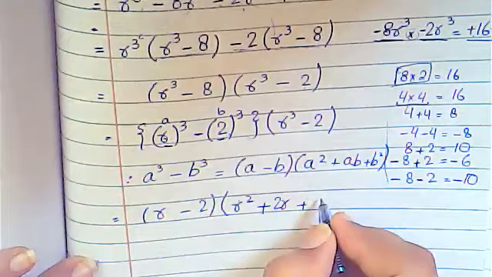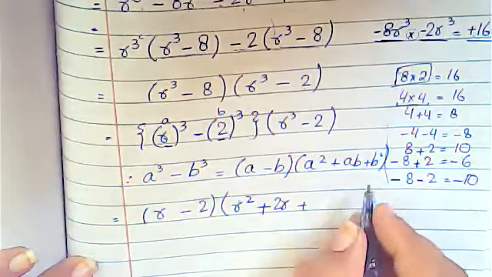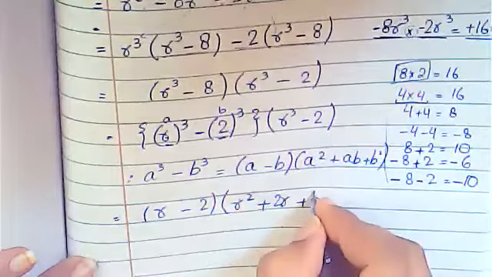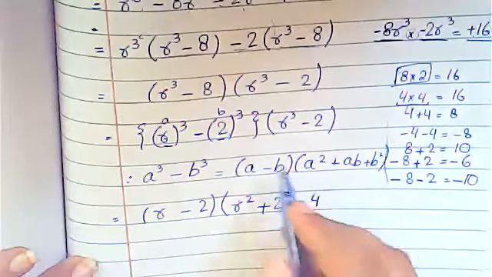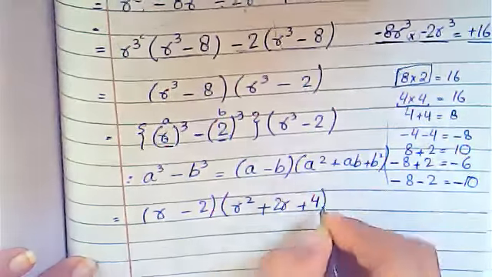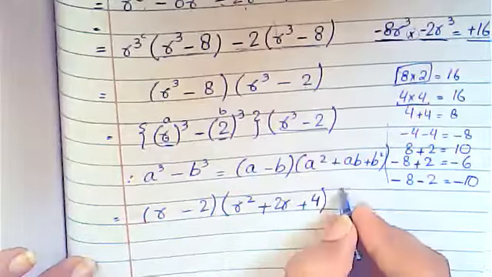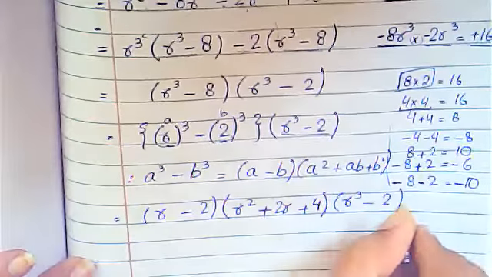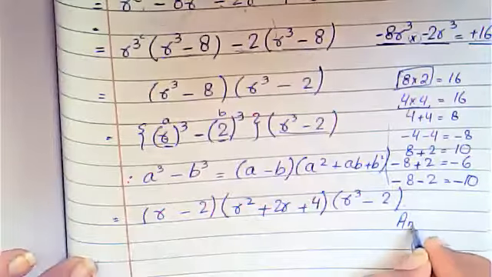So I'm going to take the square of 2. What will be the square of 2? We will write here not 2, we will write 4. The square of 2 will be 4, bracket close. And then what is left here is r cube minus 2. That's it. This is our answer.